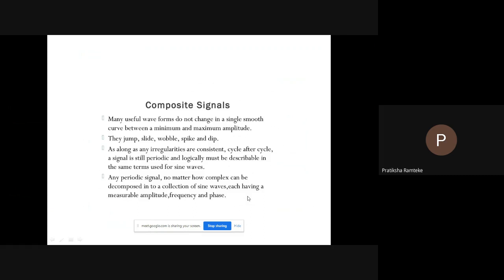Next is the composite signal. First we focused on simple sine waves. Simple sine waves have many applications in daily life. We can send a single sine wave to carry electric energy from one place to another.